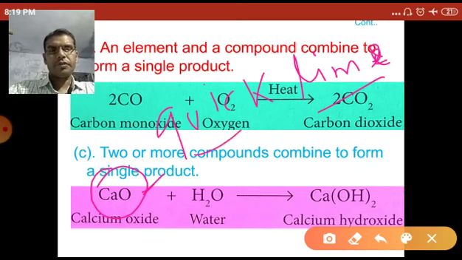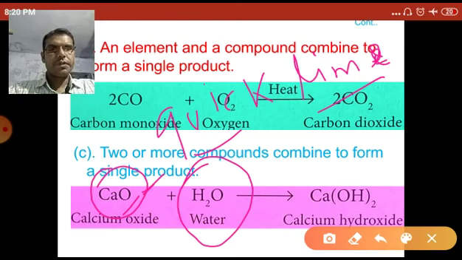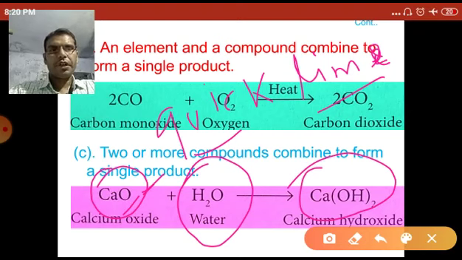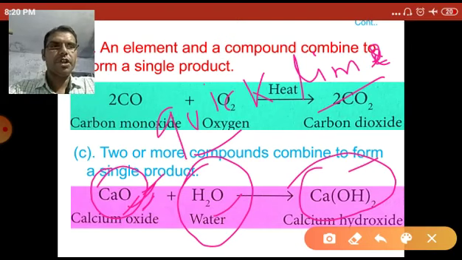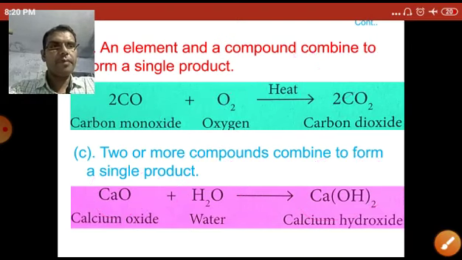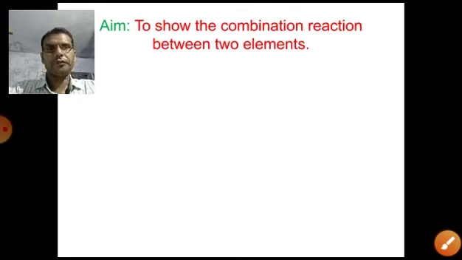So quicklime, CaO, is present in the tuna. When calcium oxide dissolves in water, then they produce calcium hydroxide and also a lot of heat. So in this reaction, calcium oxide is a compound, water is also a compound, they produce another compound after combination. This is also a type of combination reaction.